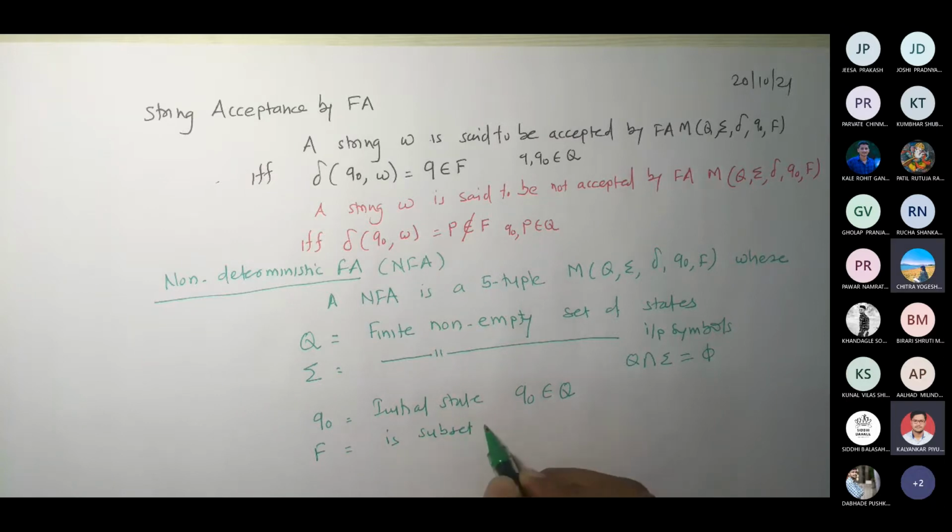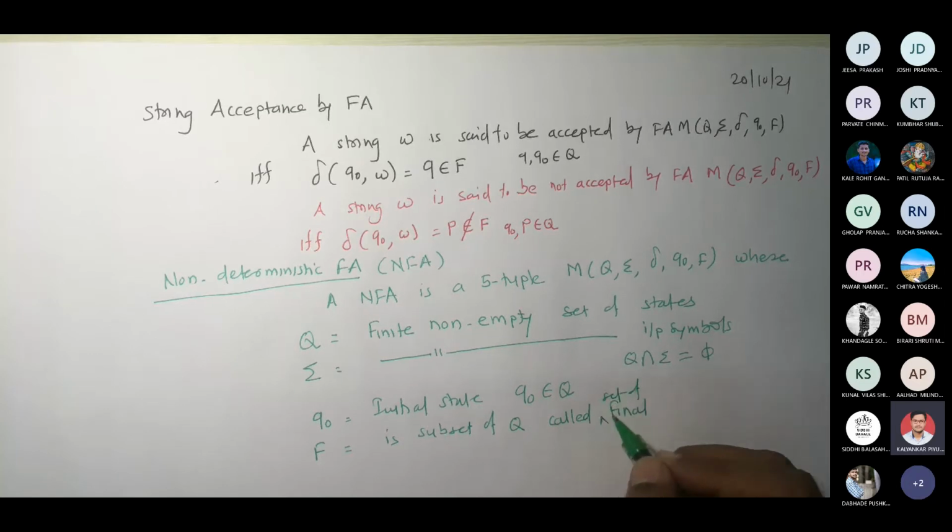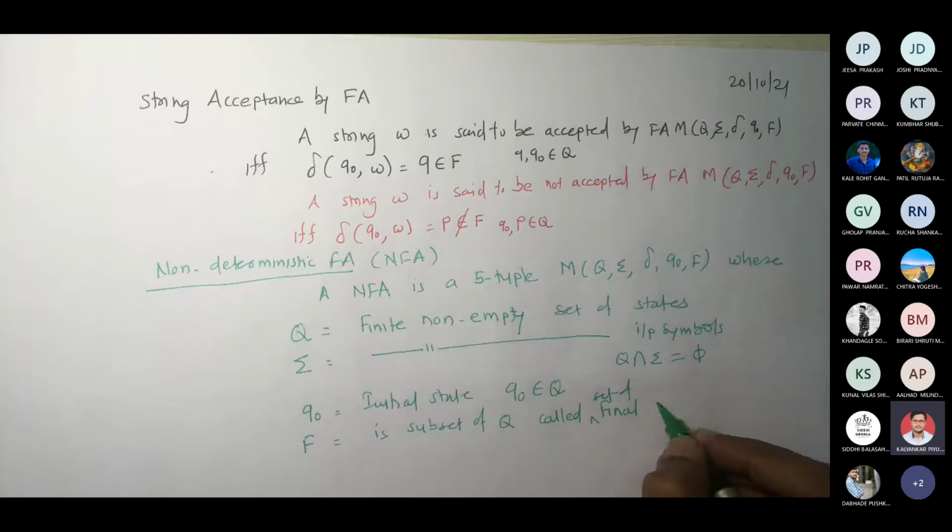Non-empty set of final states, a subset of Q. So let me add that whatever she said, non-empty finite set of final states. Correct? You can add it there.